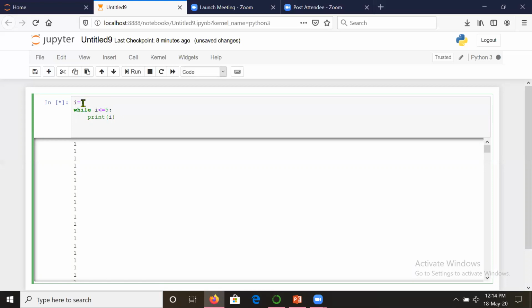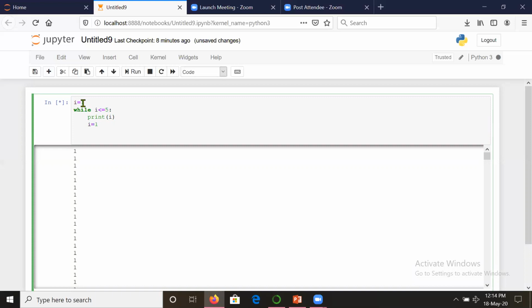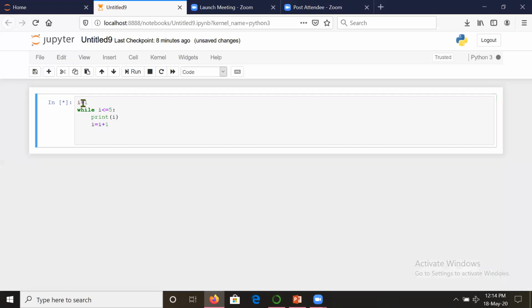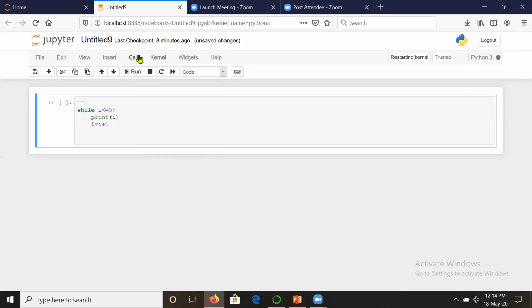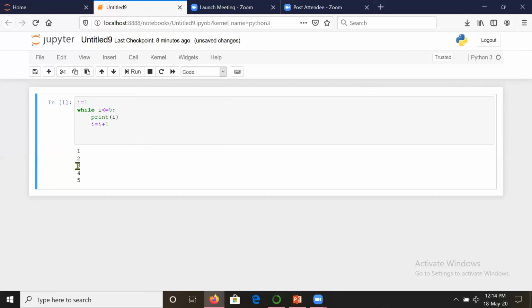For that matter, we need to increase the value of i. Suppose I am incrementing it by 1. Now consider the case here. It is showing a full symbol because the kernel is busy, as it was executing infinitely. So let us make it free. After it becomes hollow, it will be free and our code will be executed. So now let us execute the code. This way it has executed.